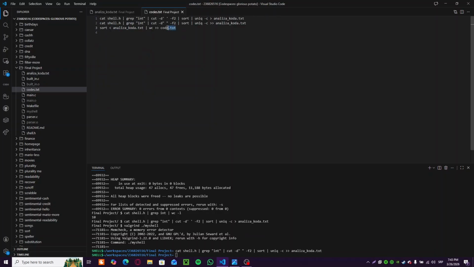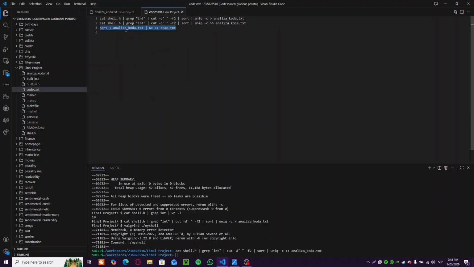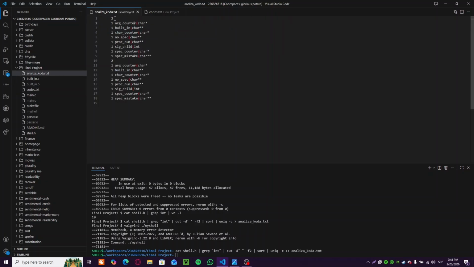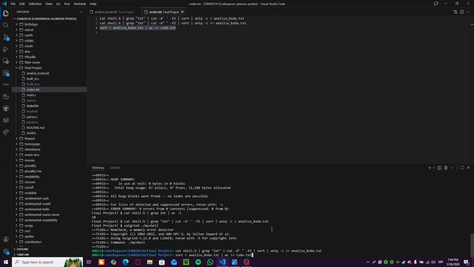One more thing I prepared to test out multiple outputs is to use this thing to alphabetically sort these things in code, but for that I might have to make sure that these are deleted. Okay, so I deleted all of these, and let's test this out. Copy, sort.